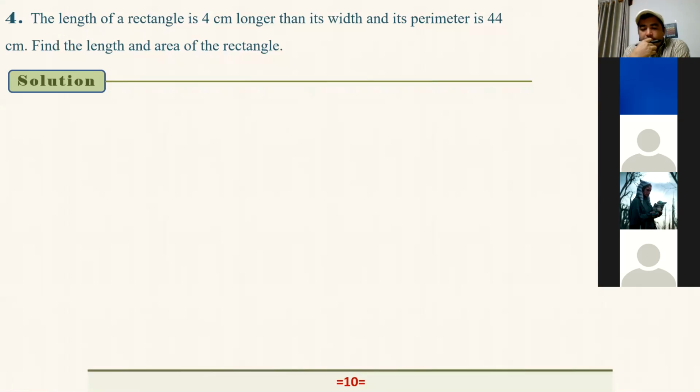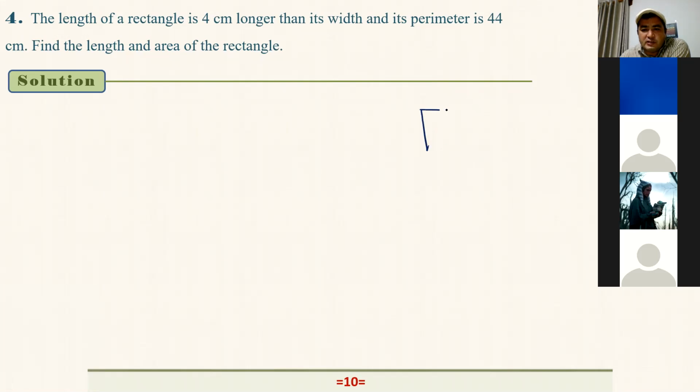Yes, of course. The length of a rectangle is 4 cm longer than its width, and its perimeter is 44 centimeters. Find the length and area of the rectangle. Okay, guys, this kind of question, after practicing a few, must be a piece of cake for you. This longer, shorter, sum of the length and width, these are just mathematical words.